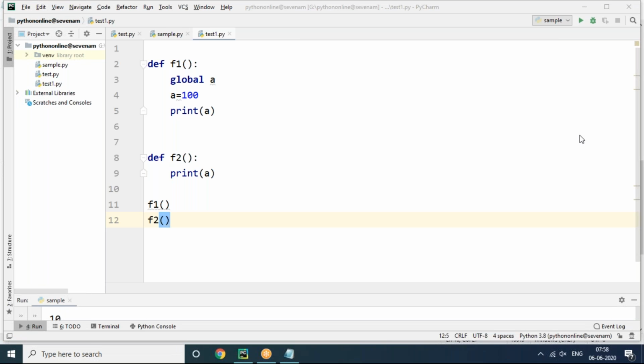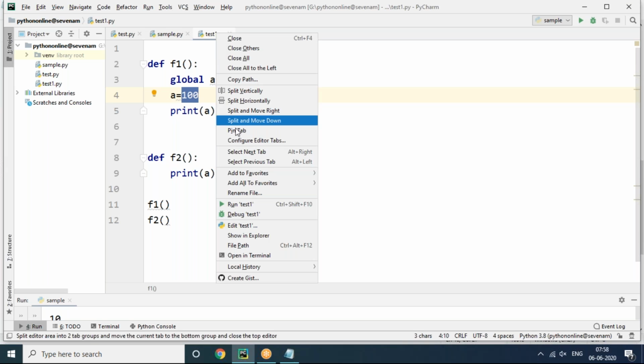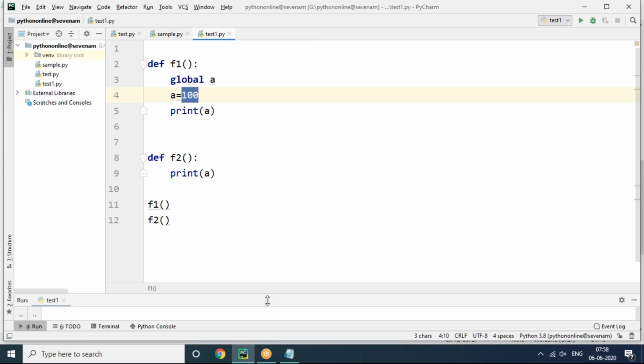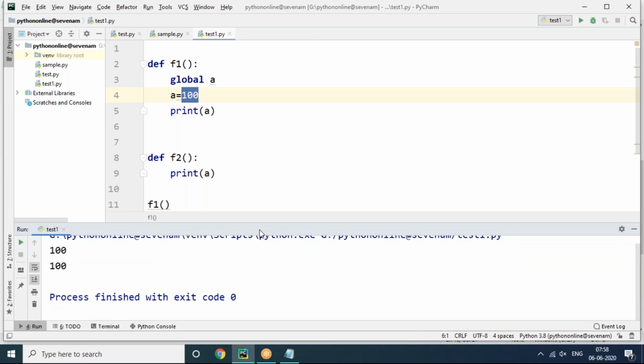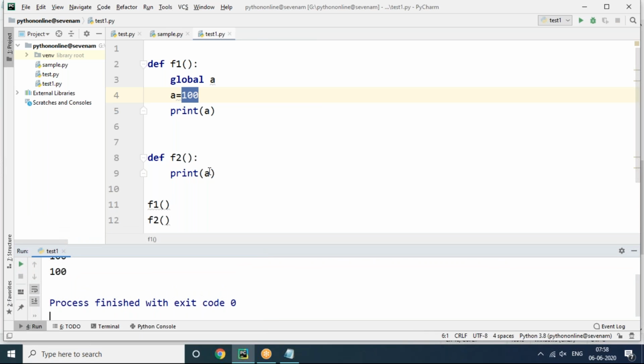What is the data type of globals? It's not a data type, it's a function actually. Globals is a function, not a data type. Now you can see F1, F2. Inside F1 only I declare the global variable value 100, then in F2 also it is applicable. Once we make it global, it is a continuous process, it will be available for further functions also, no problem at all.